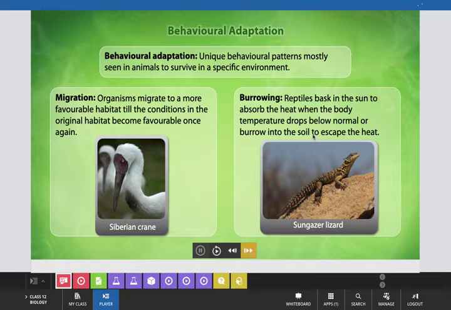This means that during cold temperature they come out from their burrows to bask in the sun, and in very hot temperature, in extreme summer, they remain inside the burrow in the soil to escape from the heat. You can see here a sun gazer lizard basking in the sun in the cold climate.